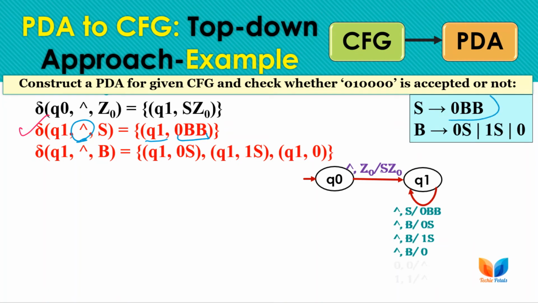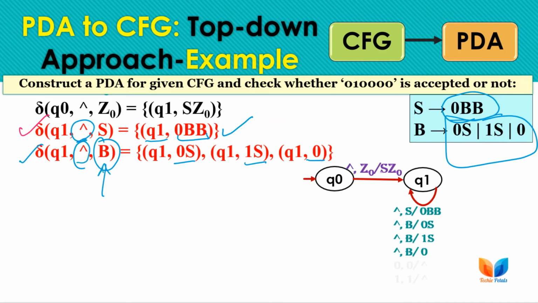As S has only one right hand side option, we have only one transition corresponding to the stack top S. If the stack top is B, then without reading any input symbol we may replace B with 0S, 1S or 0, as we have three right hand side options, or three production rules, corresponding to B. So we can replace B with any of its right hand sides here.